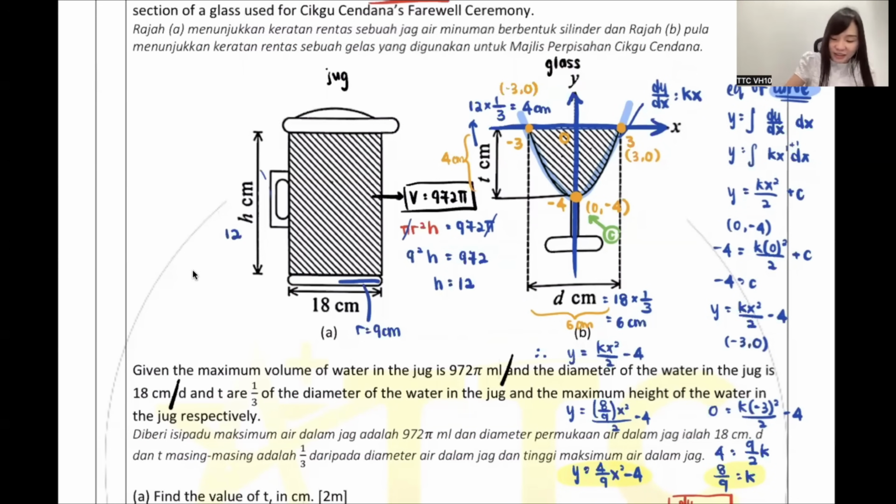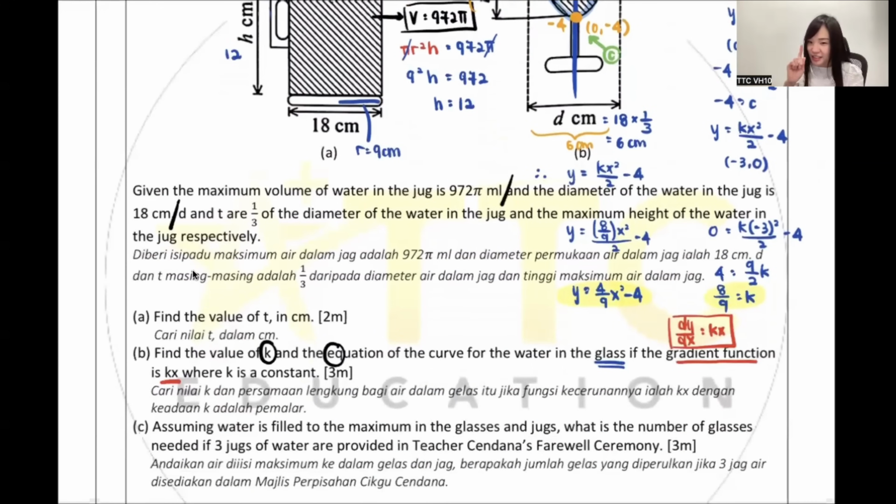So, my dear, next one. Let's move on. Part C, you see, this is how a hot question comes out. Part C, they say, assuming the water is filled to maximum in the glass. That means this is the jug, this is the glass. You always fill the water from the jug into the glass to the maximum. What is the number of glasses needed if 3 jugs of water are provided?